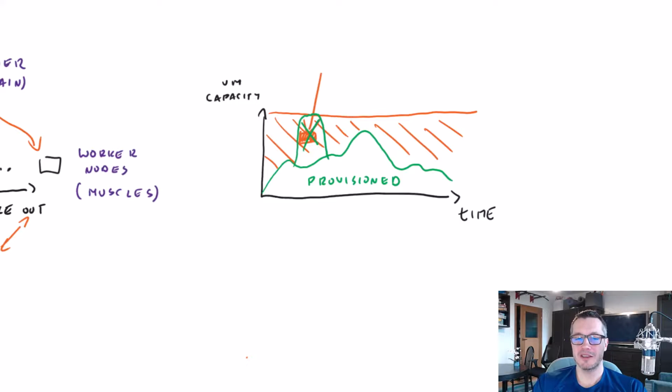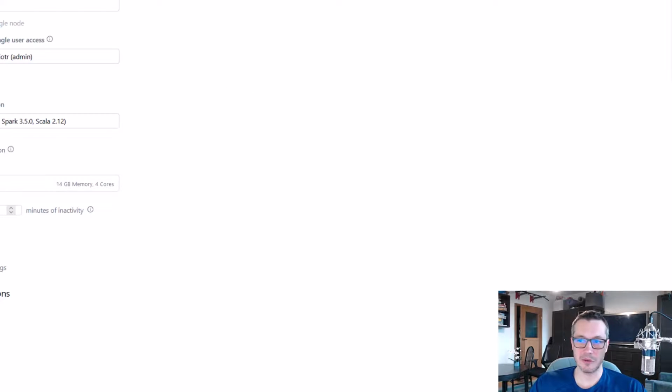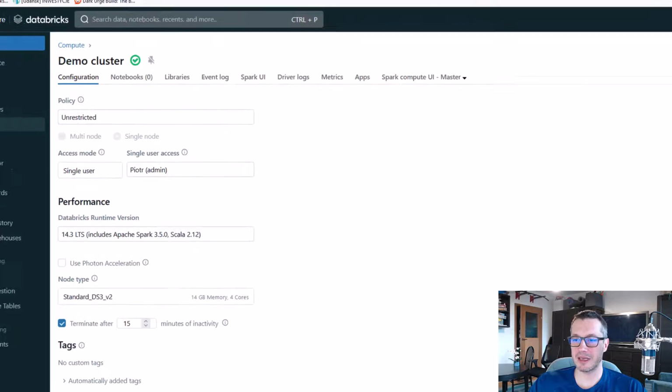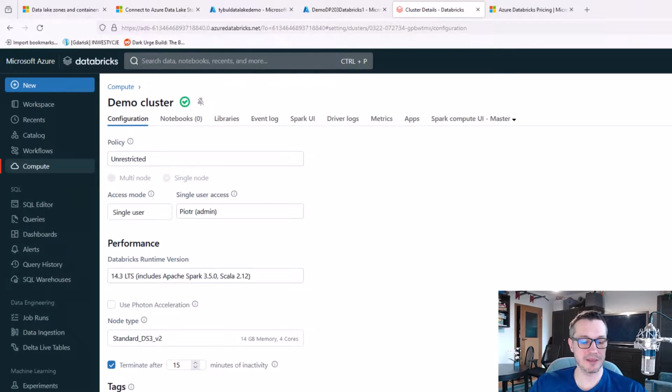So in general, on dev environments, when you don't care that much about high availability, you might be fine with going with spot instances. For prod, you might need to analyze it a little bit deeper, whether that's something that you are okay with. All right, so let's take a look at our cluster. Did it create? Yes, it's up and running.